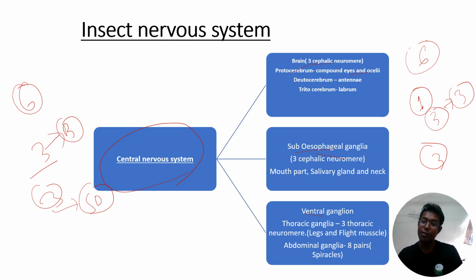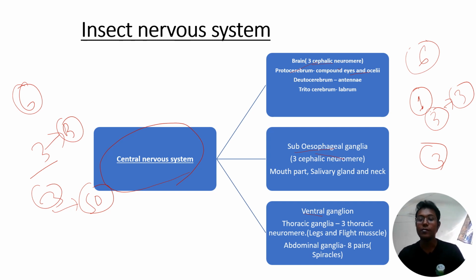Then the subesophageal ganglia are formed by the last 3 cephalic neuromeres. Cephalic refers to the head. They convey signals from the mouth parts, salivary gland, and neck.